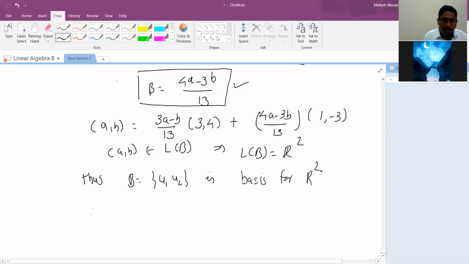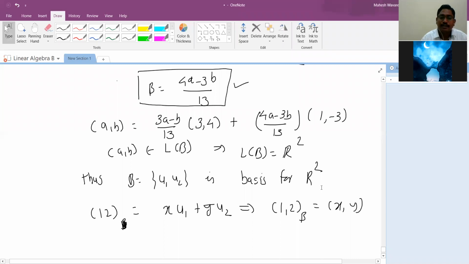Now, next question was asked: find the coordinate of 1, 2 related to this basis. Means you need to express this as x into u1 plus y into u2. To find coordinate, you must express this. Then the coordinate of 1 comma 2 to the basis b is just x comma y. So what is value of x? X is just your alpha and y is just your beta.